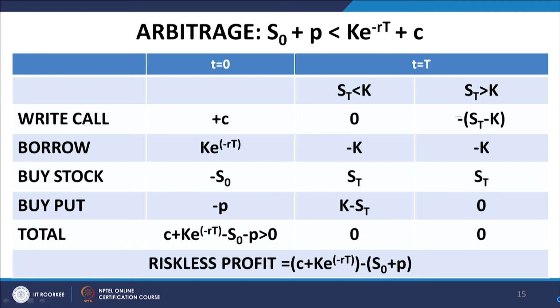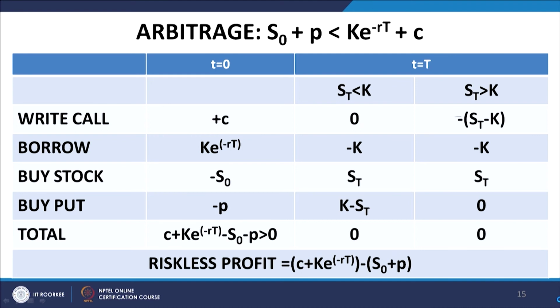You borrow an amount K e to the power minus r t, and this amount has to be repaid, independent of the market scenario or the stock price evolution. So in either leg of the partition the repayment will be minus K. You buy the underlying stock,